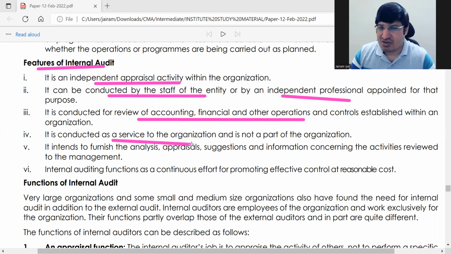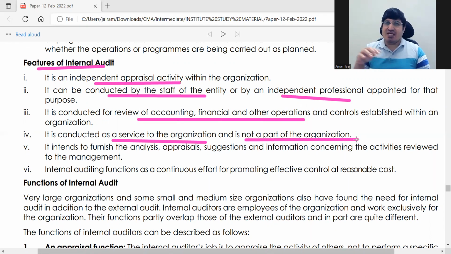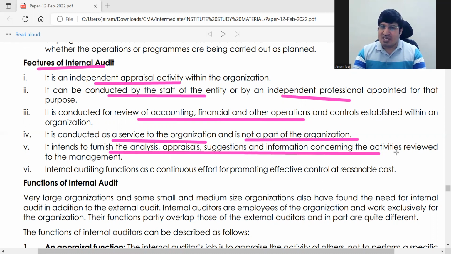As a service to the organization and is not part of the organization. ठीक है. Okay, so basically the organization has to pay separately for internal audit, correct? That's why they are saying it's not part of the regular work of the organization. Okay, so it intends to furnish analysis, appraisal, suggestions and information, okay, for review of the management. Okay, this is one thing.